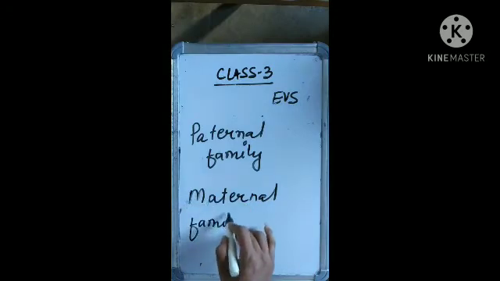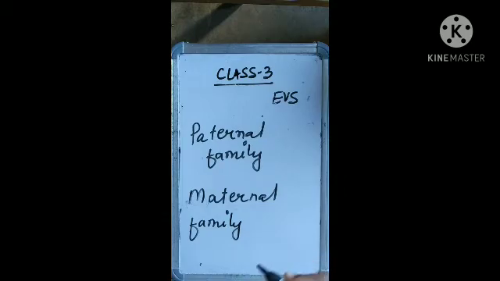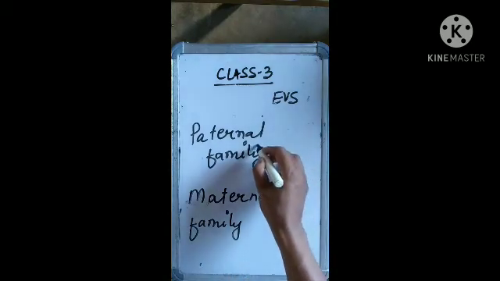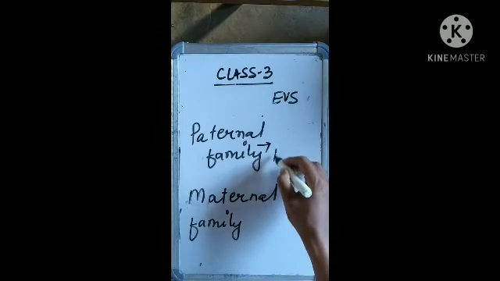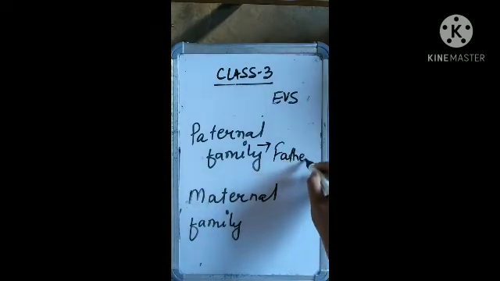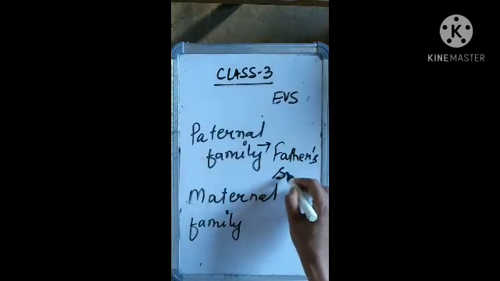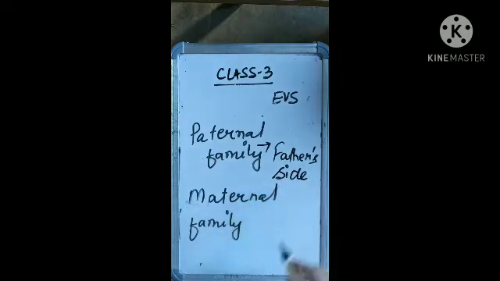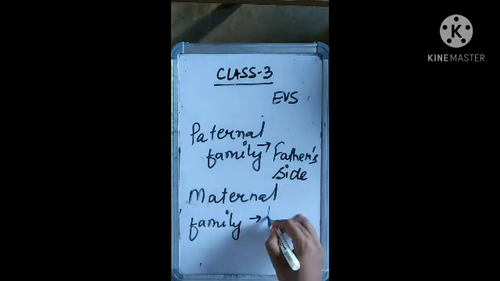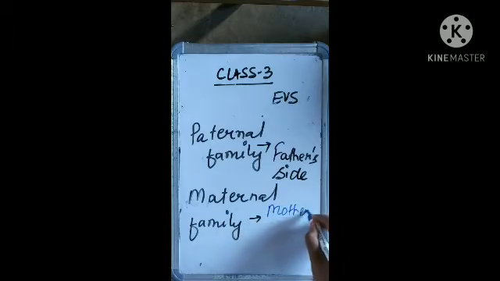When you look at the textbook at page number 5, you will find this topic highlighted by yellow background. Paternal family means father's side. Maternal family means mother's side.